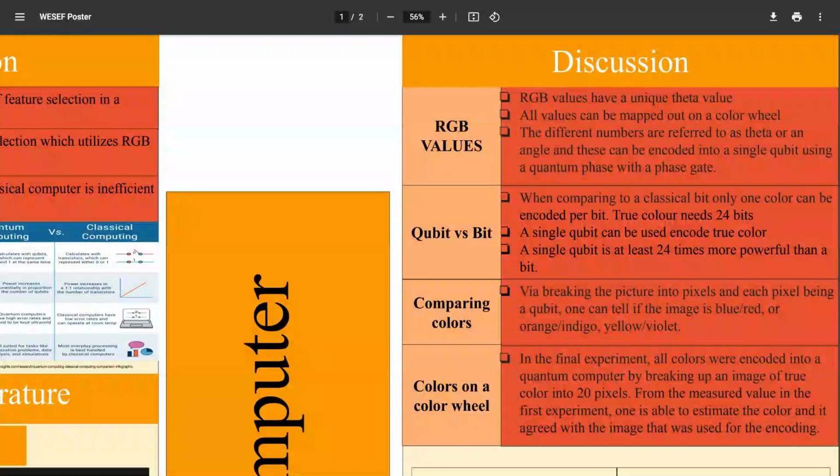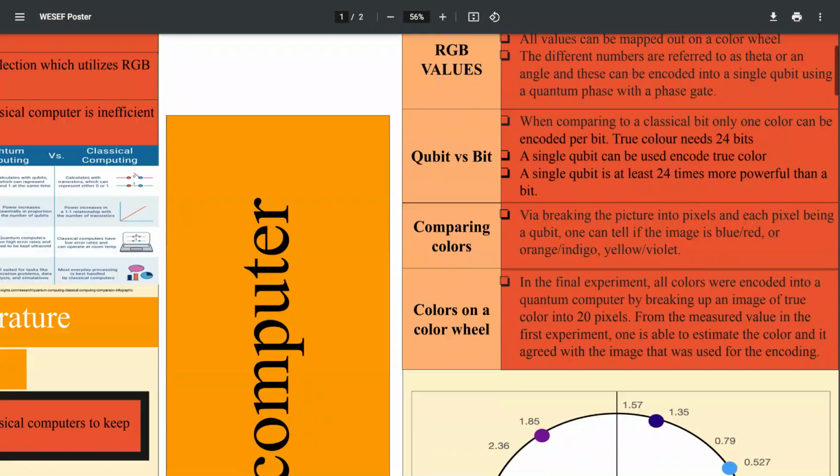Comparing colors. Via breaking the picture into pixels and each pixel being a qubit, one can tell if an image is blue/red, orange/indigo, or yellow/violet. In the final experiment, all colors were encoded into a quantum computer by breaking up an image of true color into 20 pixels. From the measured value in the first experiment, one is able to estimate the color and agree with the image that was used for encoding.